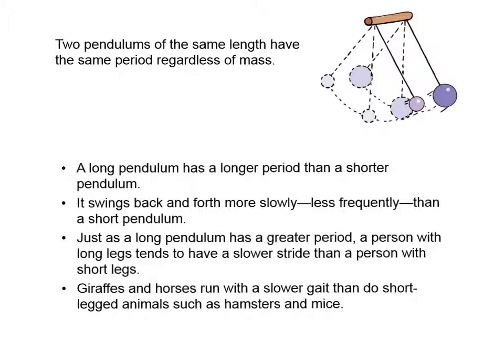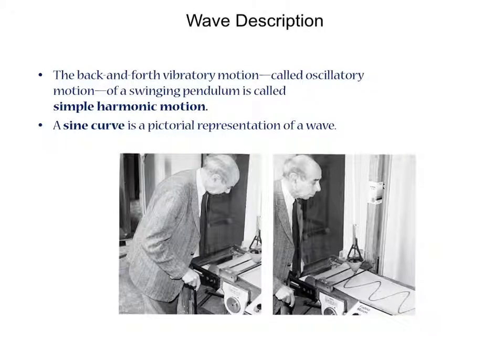And we can see the way this affects the strides of certain people and animals. A person with a really long leg tends to have a slower stride than a person with short legs. So why are we talking about pendulums? I thought we were supposed to be talking about waves, right? Well, the back and forth motion, which is often called oscillatory motion, the oscillatory motion of a swinging pendulum in a small arc is called simple harmonic motion.